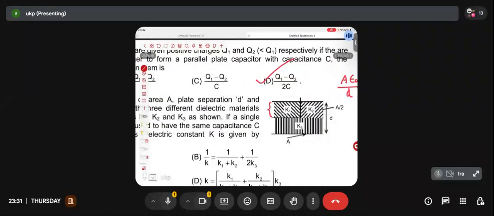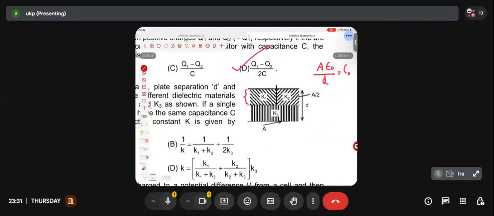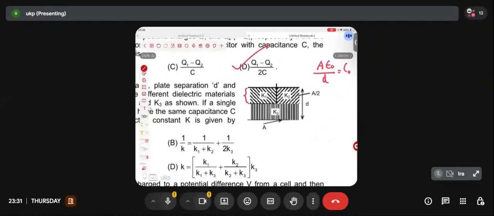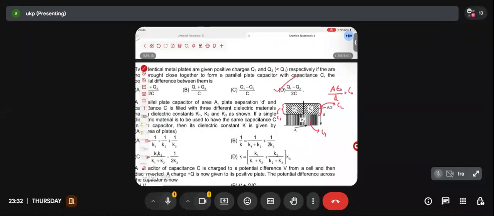Now, this is one capacitor plate. Hopefully, I don't need to explain how. Those days are gone, kids. Okay? Can I assume its capacitance is C1? Yes or no? Is this another capacitor? I can assume this capacitance is C2, and this I can assume is C3. Now, are C1 and C2 connected in series, parallel, or neither in series nor in parallel?